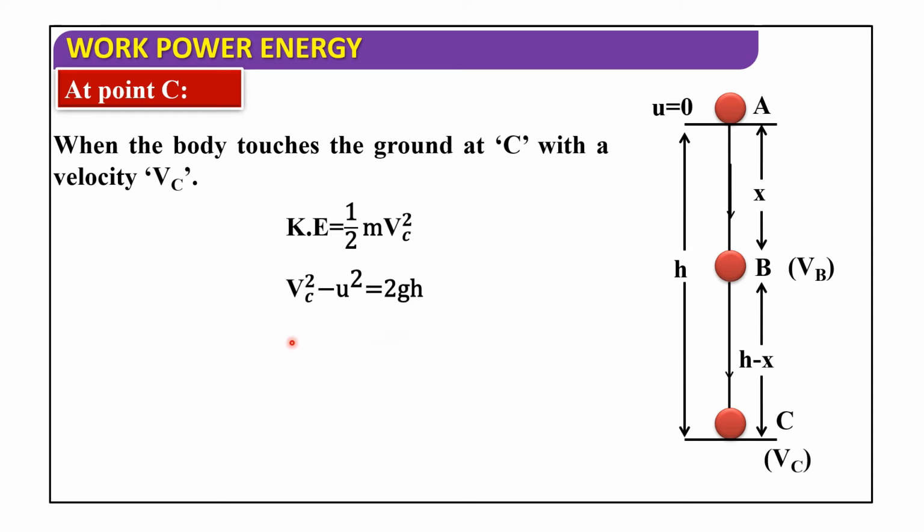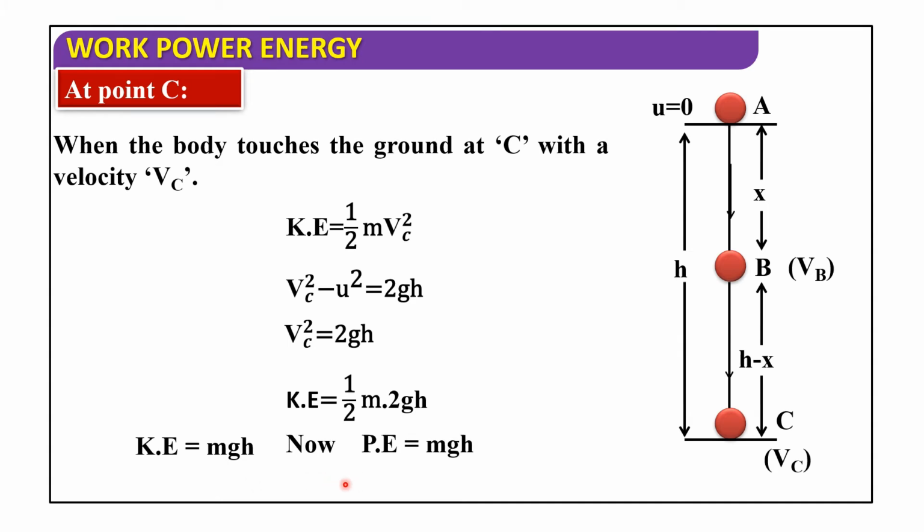It becomes vc square minus u square is equal to 2gh. So vc square is equal to 2gh. Why? Because u is equal to 0. So kinetic energy at point C is half m into 2gh. The 2 gets cancelled. Kinetic energy is equal to mgh.